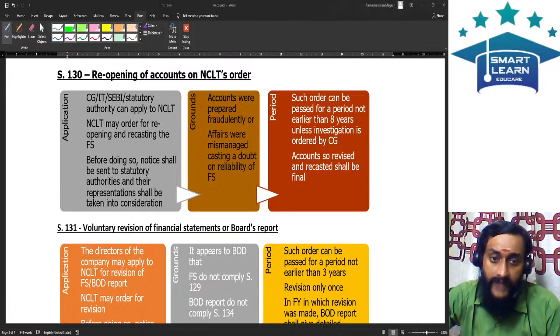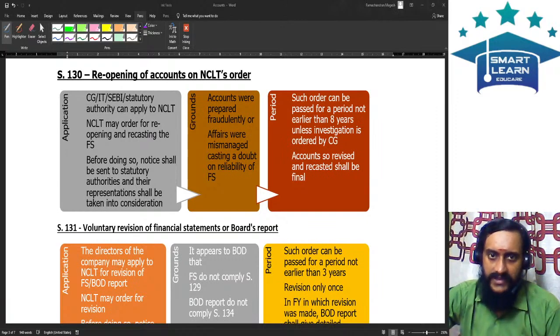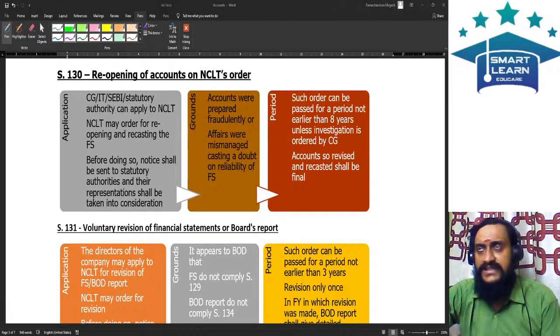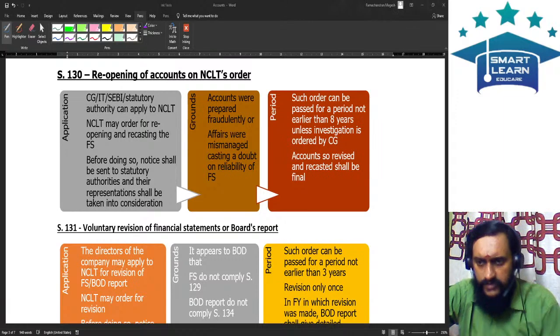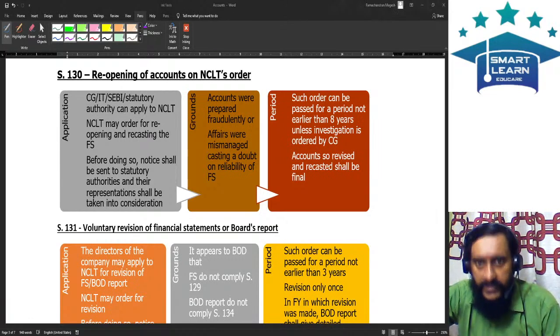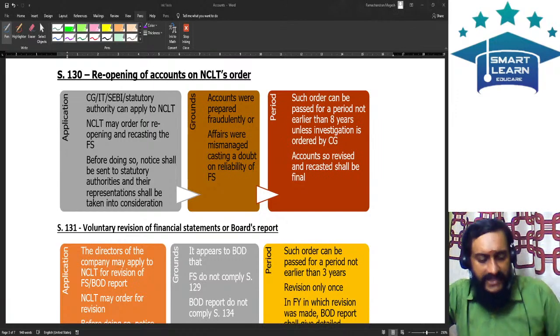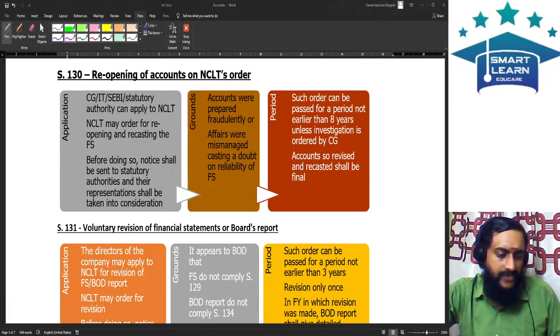There is something else called revision of the financial statements. What is meant by revision of the financial statements? There is no problem in my books of accounts, but my financial statements have not complied with some disclosure requirements. Schedule 3 requirements, my financial statements have not complied with.